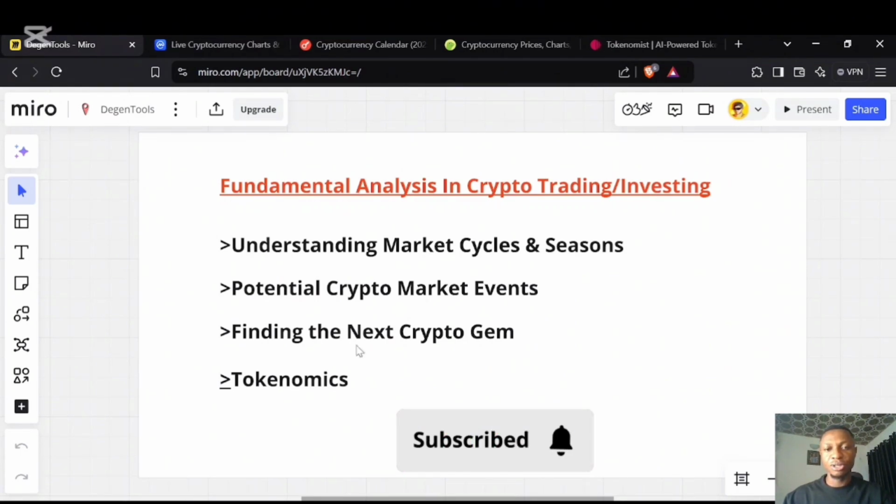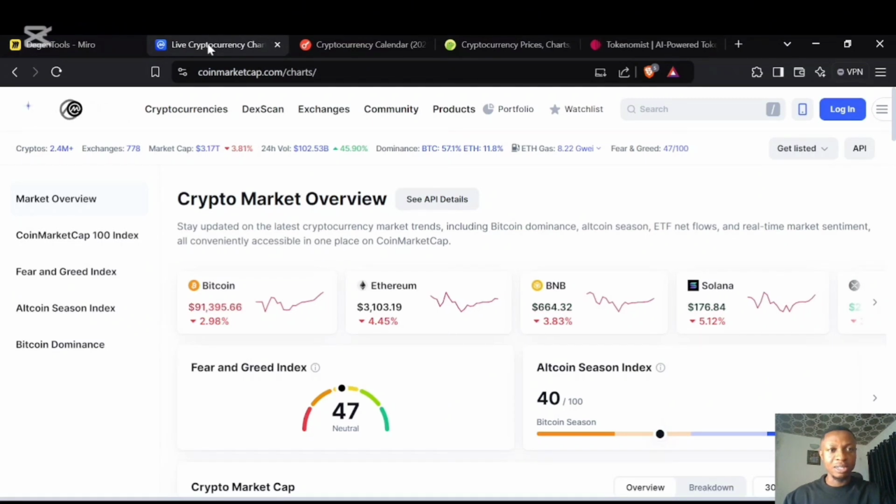If you understand this concept in Web3, you'll be able to identify the next crypto and invest properly so you don't lose money to scammers and rug-pullers, and you invest in projects that have long-term sustainability and are able to give you great return on investment. So to get started with step one, the tool we'll be using here is called CoinMarketCap. So we'll head over to coinmarketcap.com/charts. I'm going to add the link in the description of this video, and we'll get started with market overview.